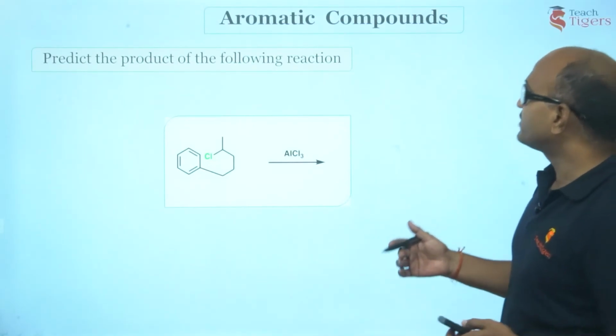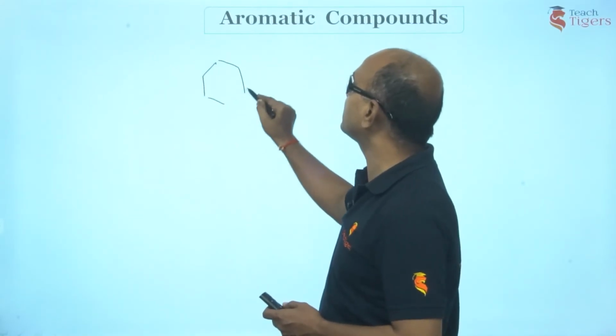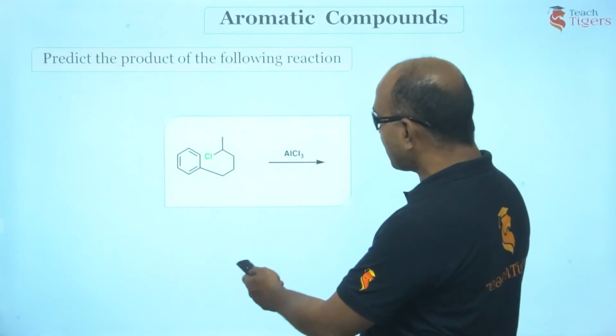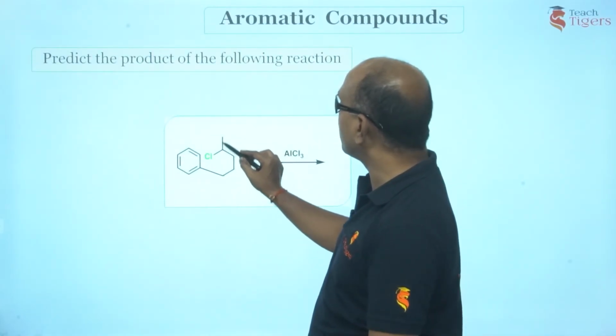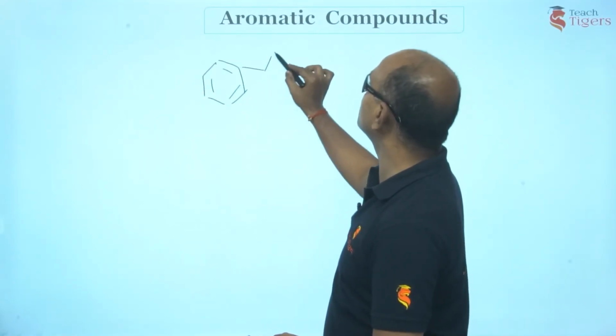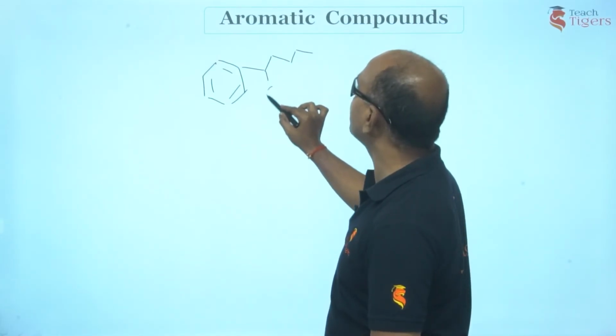Let us see. First of all, let me have this. Please follow this trick while you are writing the product. So guys, how many carbons do I have? Just check it out. 1, 2, 3, 4, 5. That's what I am writing here. 1, this is 2, this is 3, this is 4, this is 5. You have a chlorine atom here.